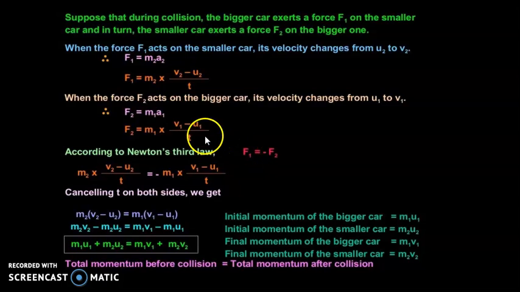Now, by using these relationships in Newton's third law of motion, and after sorting this, we get m2v2 minus m2u2 is equal to m1v1 minus m1u1, and this is the final relationship which we find: m1u1 plus m2u2 is equal to m1v1 plus m2v2.